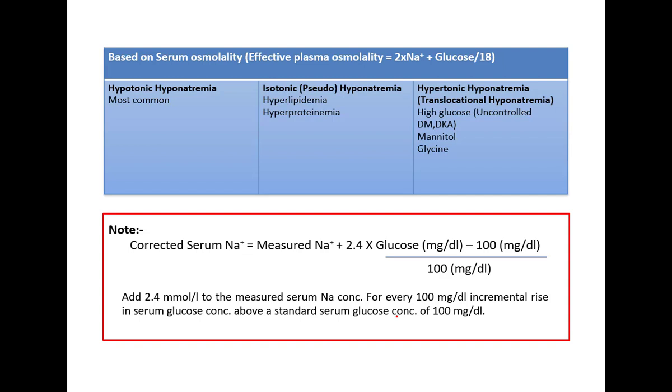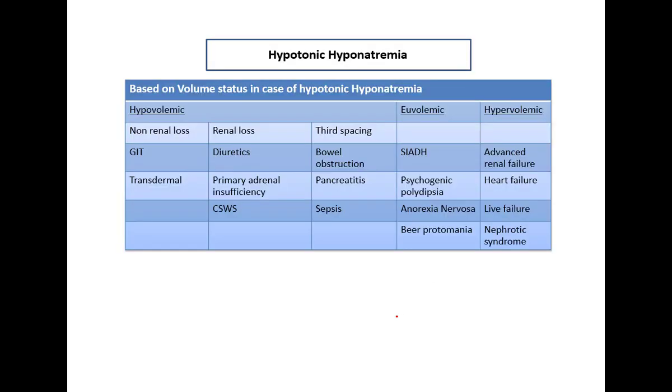So how do we calculate the corrected serum sodium? It is equal to measured sodium plus 2.4 times (current blood glucose minus 100) divided by 100. It means we have to add 2.4 millimole per liter to the measured serum sodium concentration for every 100 mg/dL increase of serum glucose from the baseline of 100 mg/dL.